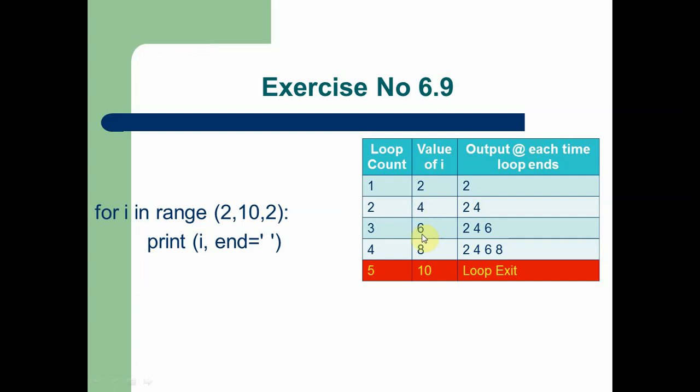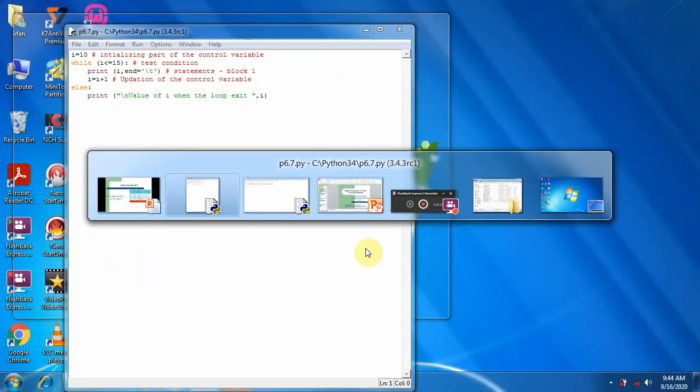After the third statement, the value of the counter variable is 6. After the fourth statement, the counter variable becomes 10. Here the for loop reaches this value, that's why the loop exits. So now we are going to execute program 6.9.